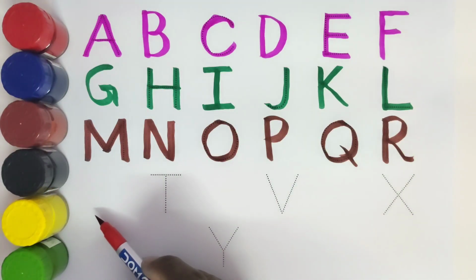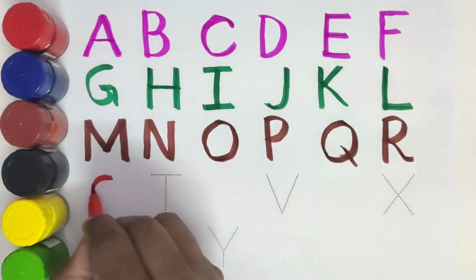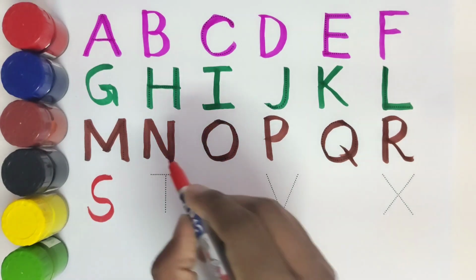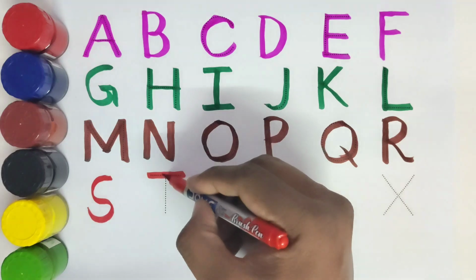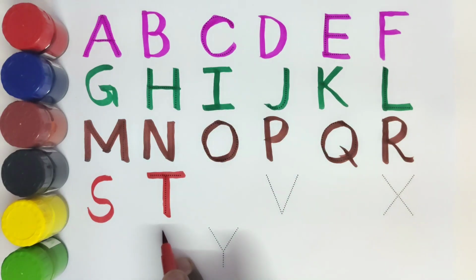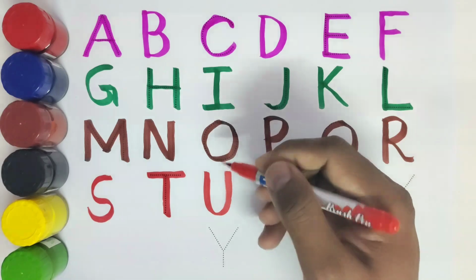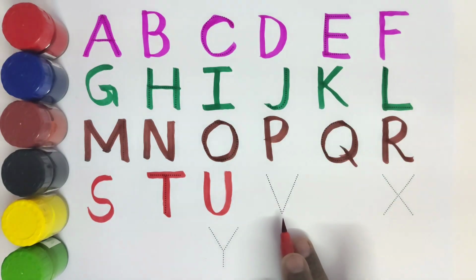What comes after R? S. S for sun. This is T. T for tiger. What comes after T? U. U for umbrella. This is V.